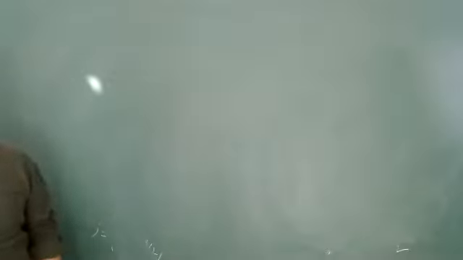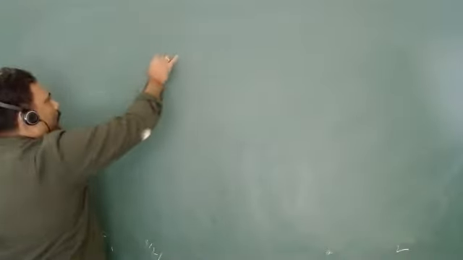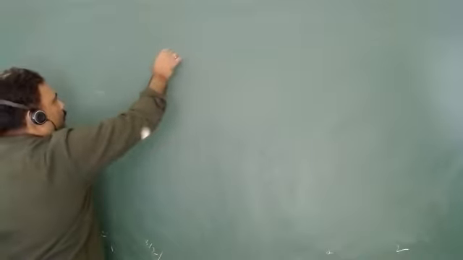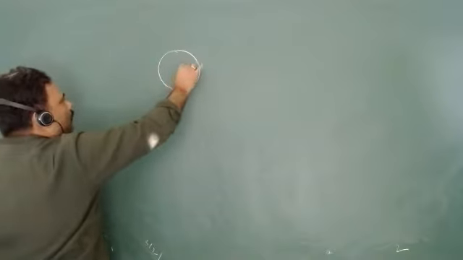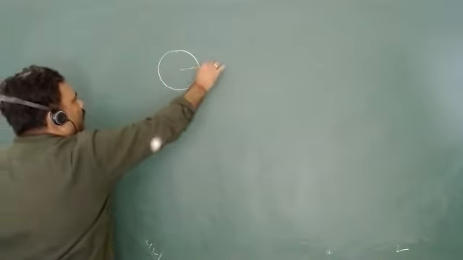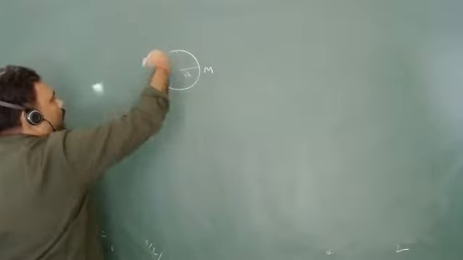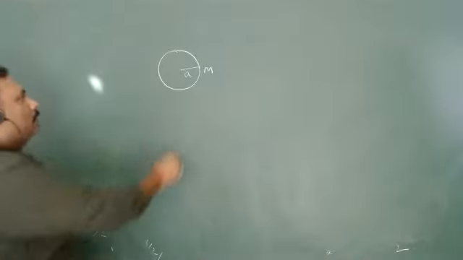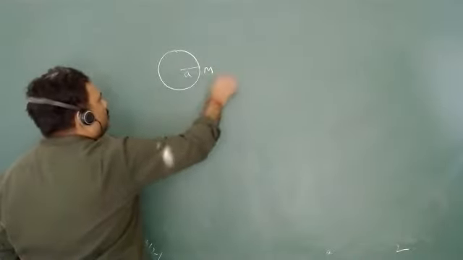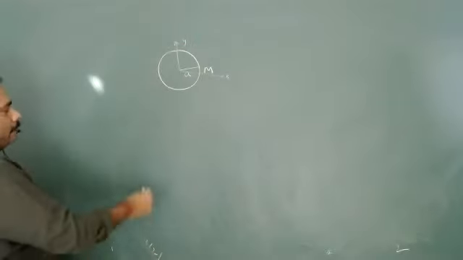Okay. So here is my system. A particle of mass m is rotating in a horizontal circle of radius a. So this is in a horizontal circle, that means in the xy plane, of radius a.